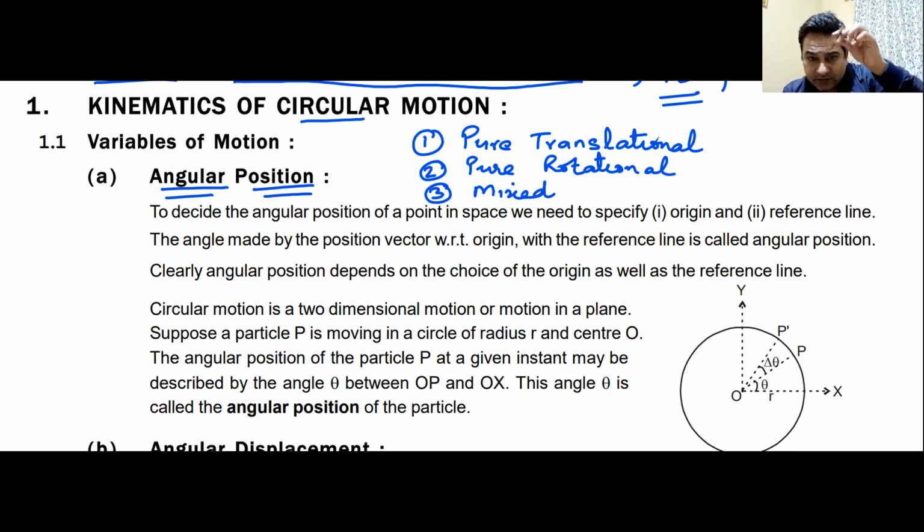It is rotating, and at the same time it is moving up and down. If you see the motion of a wheel of a car, a bicycle, a motorbike or a scooty, that wheel rotates, but it also moves forward. A mixed motion.